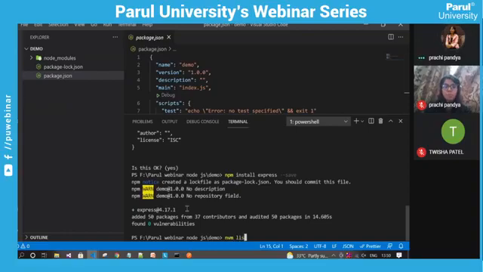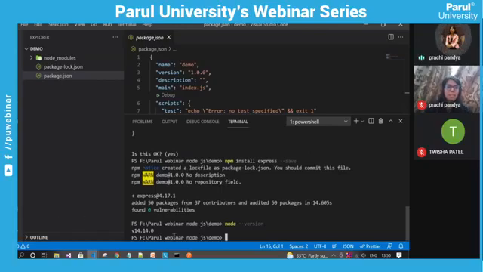We can see the current version of our application by writing this command, node double dash version. We can see that our application is using the current LTS version v14.14.0. We can also switch our application to use different versions. And what is the need to change the version?